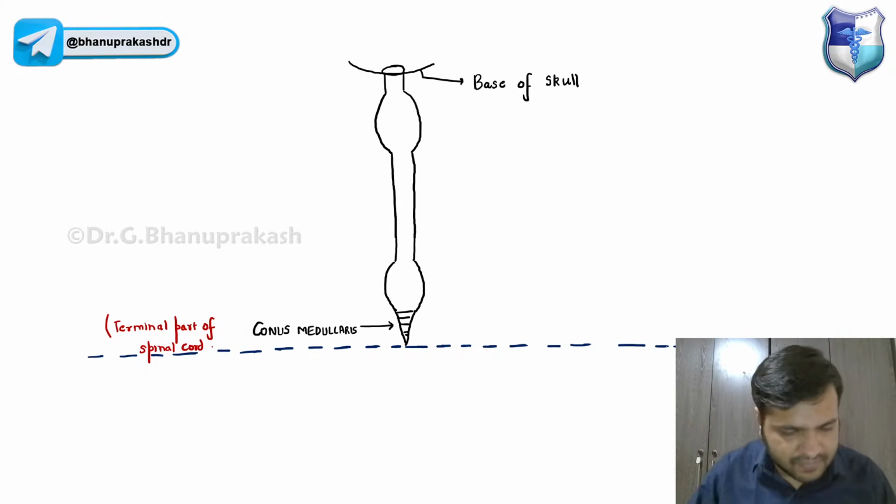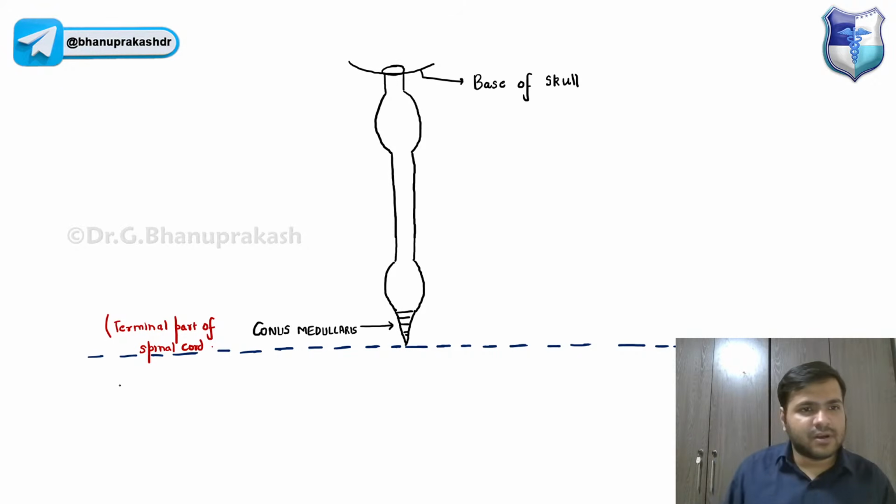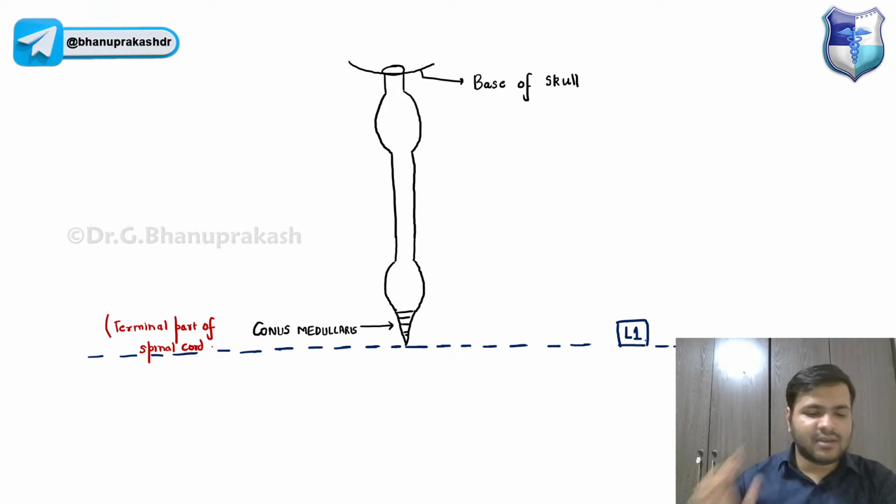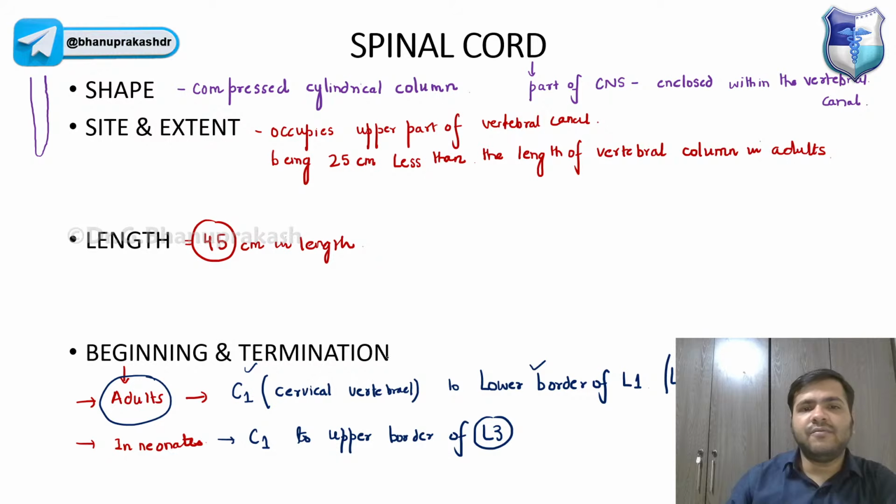Which vertebral level? In adults, it is at which vertebral level? Yes, we have L1. Very good. We have this L1 over here, the lumbar vertebra 1. Naveen, Samir, Samhita, Shakil, very good. What have we written? From the first cervical vertebra to the lower border of L1.